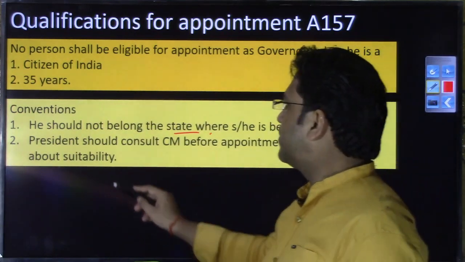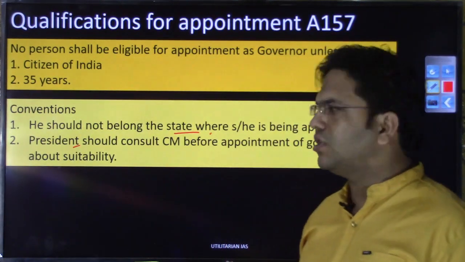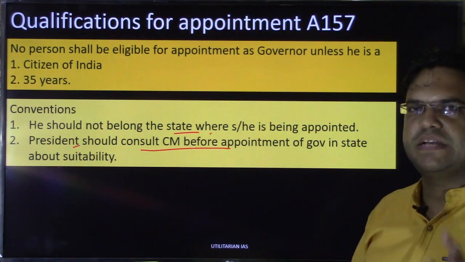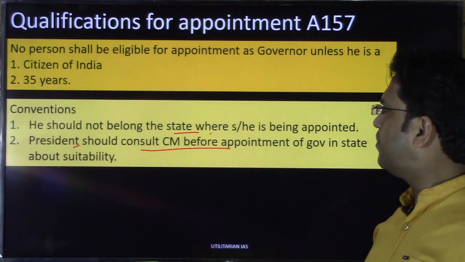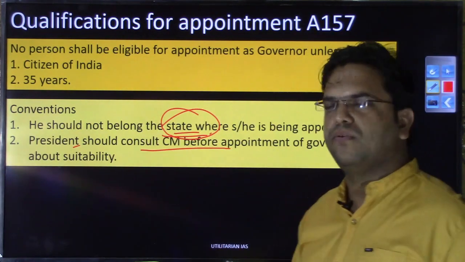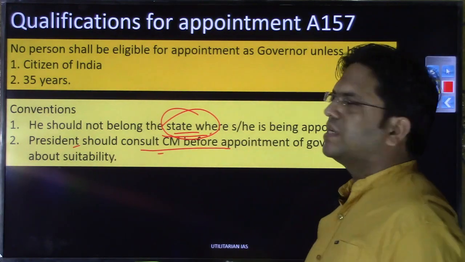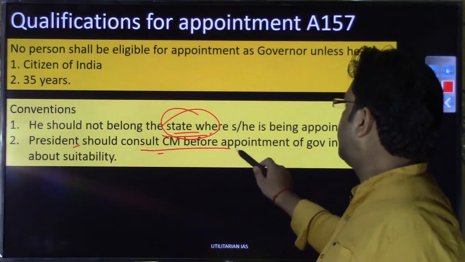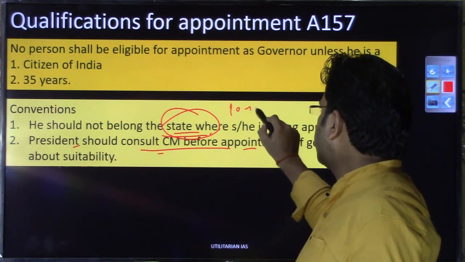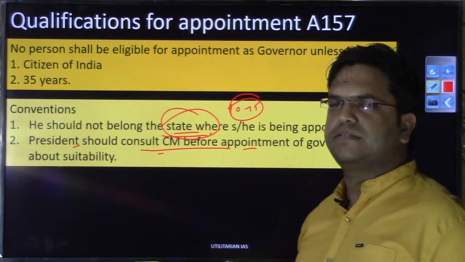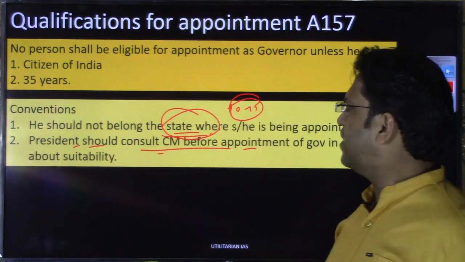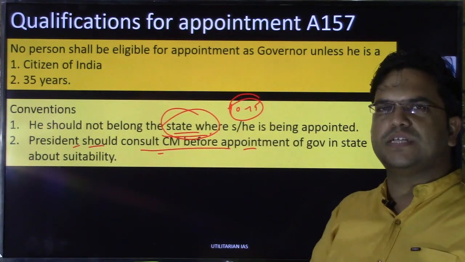That is the political convention. And the second is that the president, who is the appointing authority for the office of governor, should consult the chief minister of the particular state where he or she is scheduled to be appointed. Most of the time, at least this convention is being followed, right? But this convention that the president should consult the chief minister before appointment has been followed only for 10 or 15 years, and especially under a very democratic central government. Generally the president just informs, and sometimes does not even inform. These governors are imposed on these states.